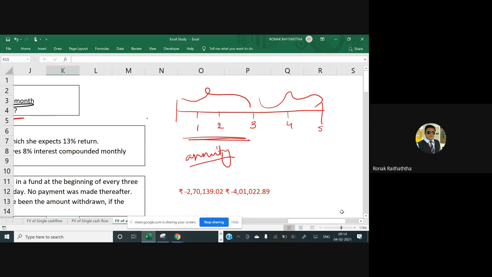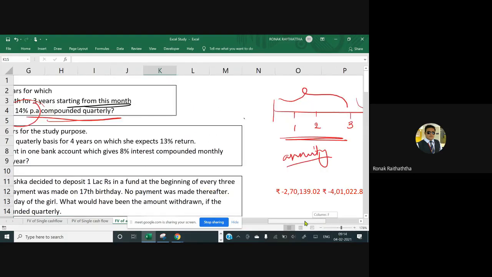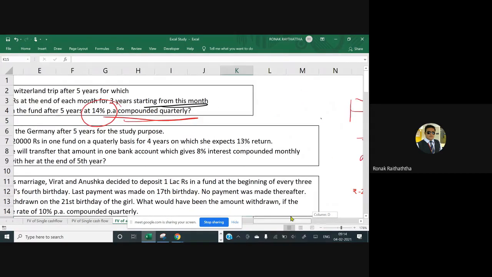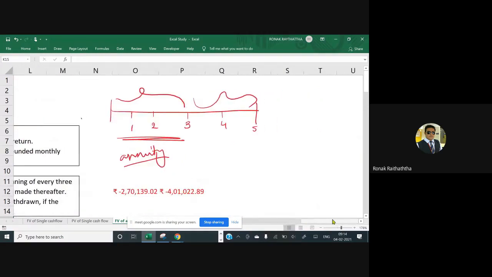Sir, annuity at the end of each month, is it monthly compounding or quarterly? Let's see that. It's quarterly compounding. So at the end of each quarter, we'll be investing, starting right now. So which annuity is this? Can someone tell me? Sir, it's an ordinary annuity. So we may start writing the formula of it.